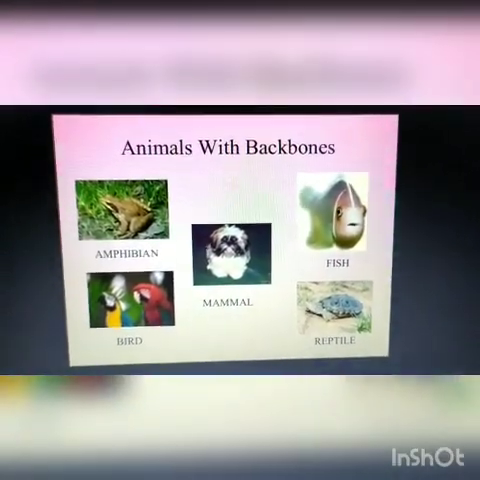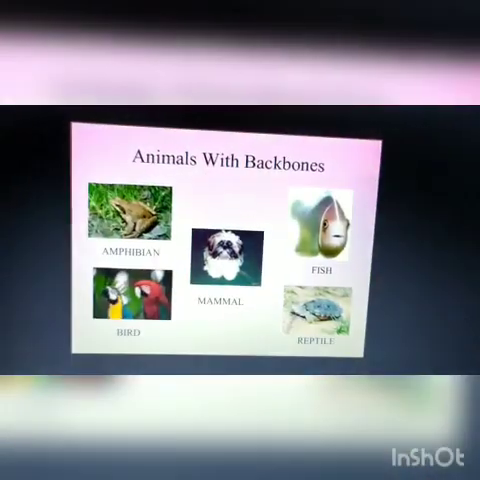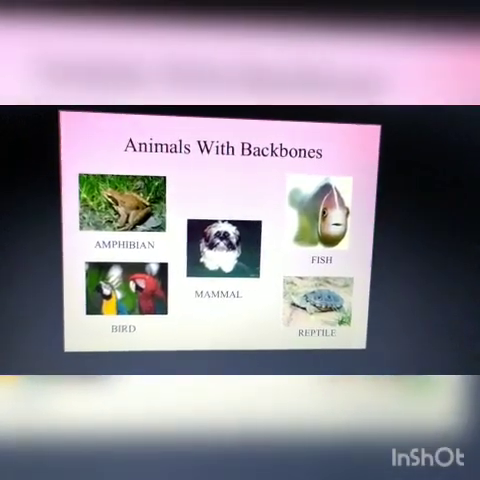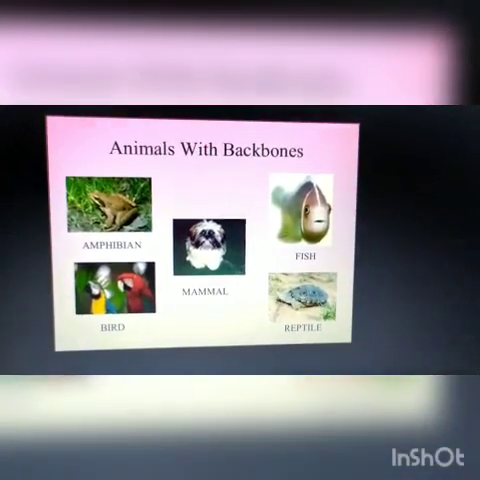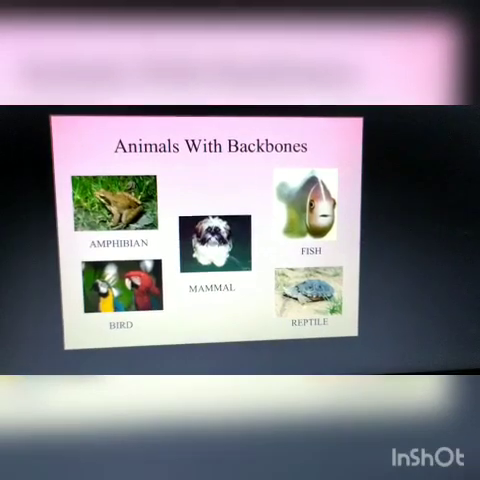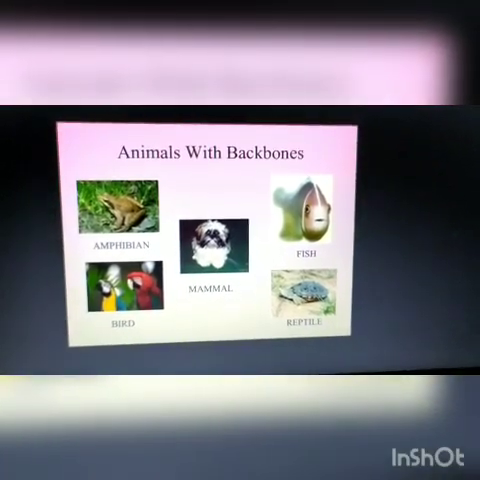Okay, so these are the 5 groups of animals which have a backbone. We will learn about them in detail in our next videos.